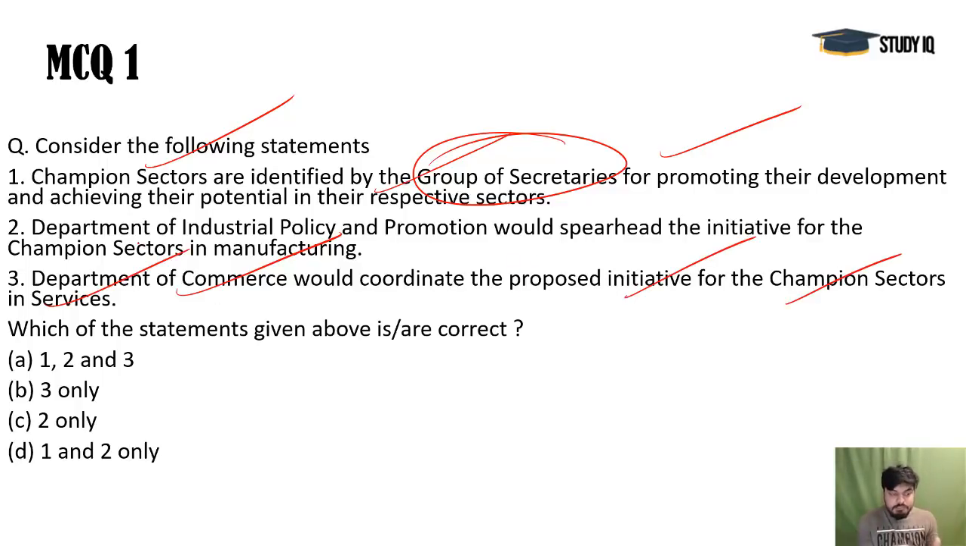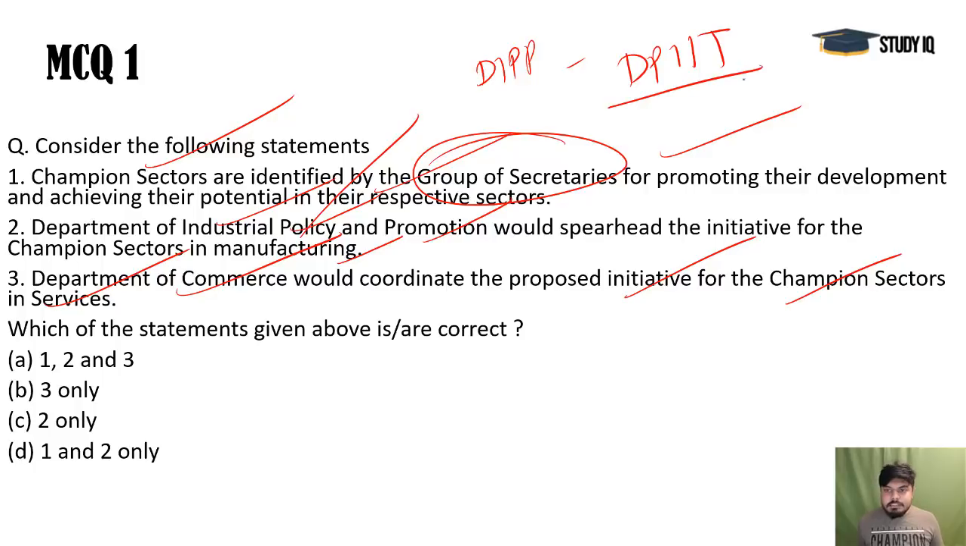So services, we have many goals now. We brought up a new policy also. So this Department of Commerce will take care of the services sector, and Department of Industrial Policy and Promotion will take care of the manufacturing sector. And remember, this DIPP, which is now the DPIIT, is a nodal agency or the nodal department for the Make in India project also. So that's why it's much more important.